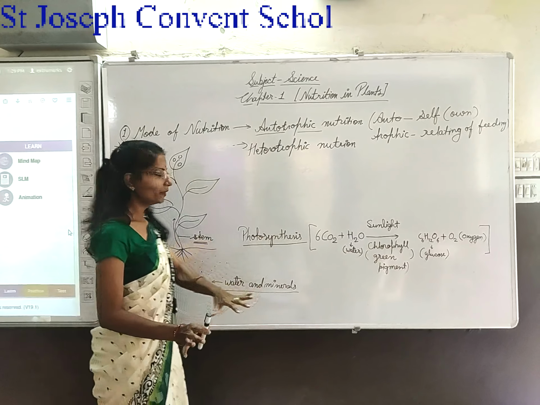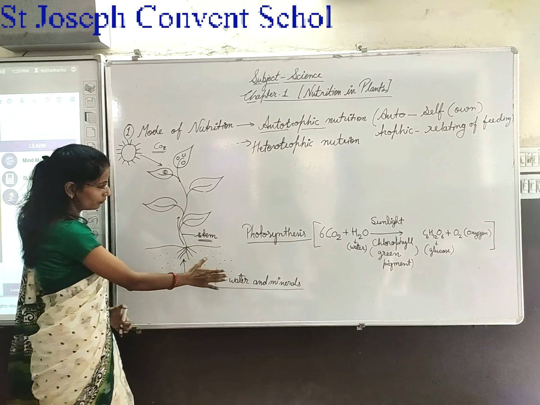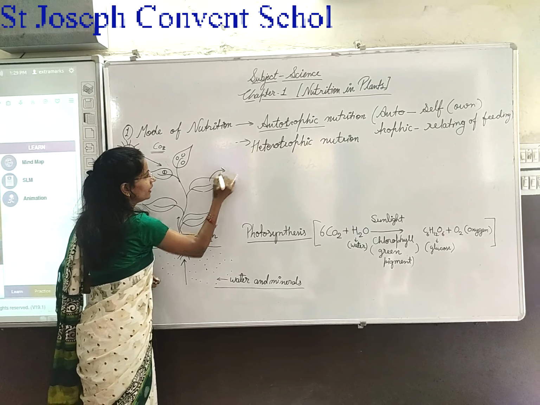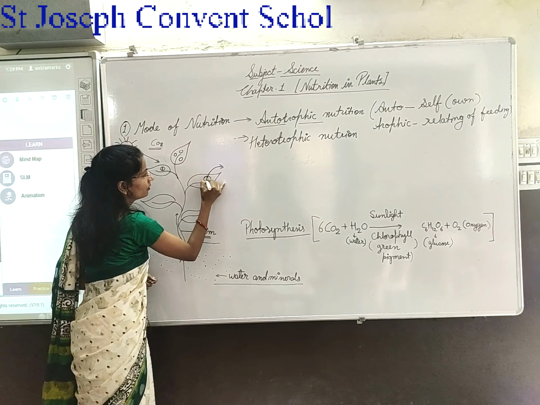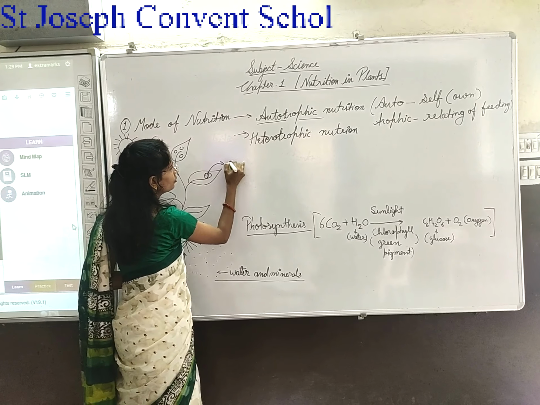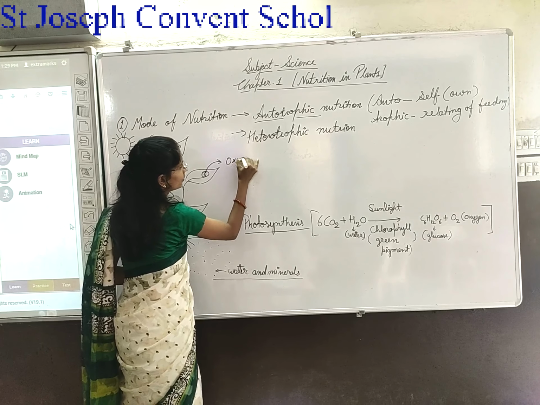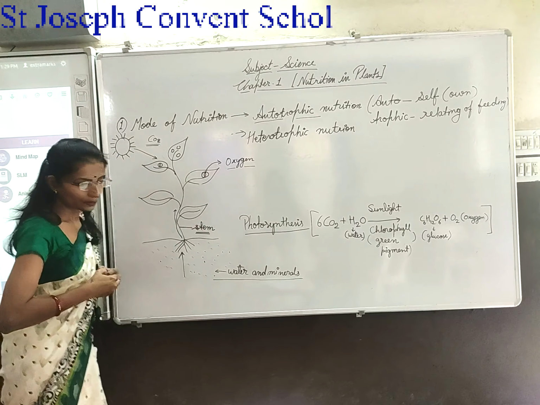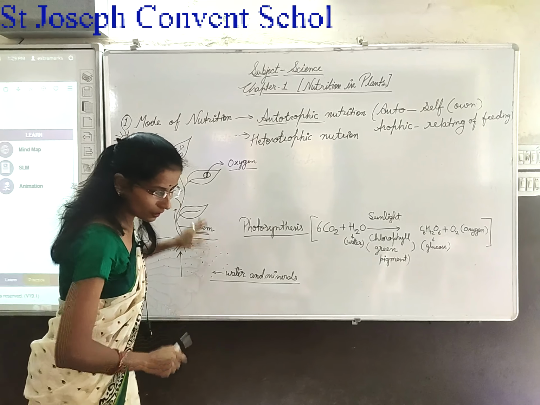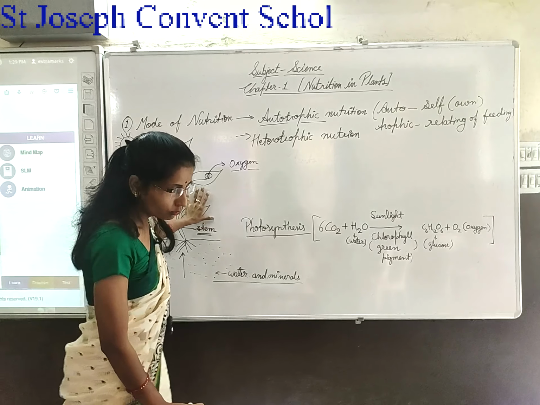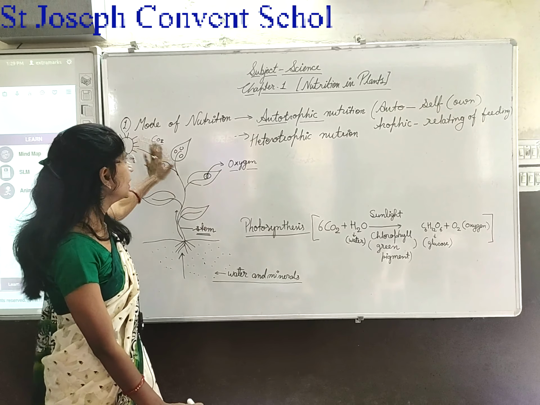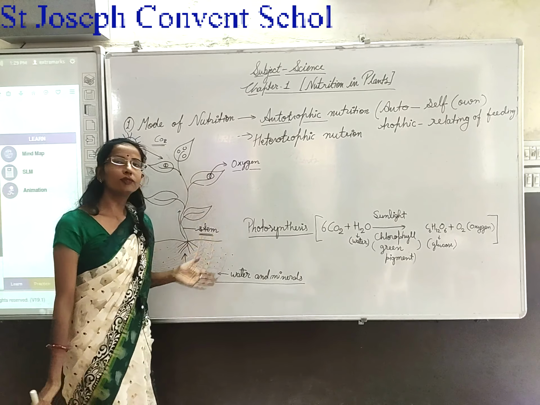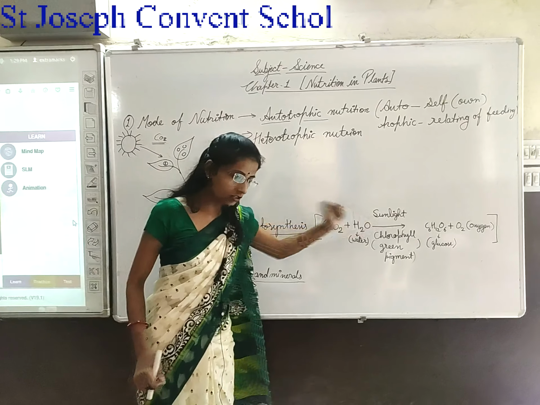After this completion of photosynthesis, oxygen is released. In this process, light is used to convert water and carbon dioxide into glucose and oxygen.